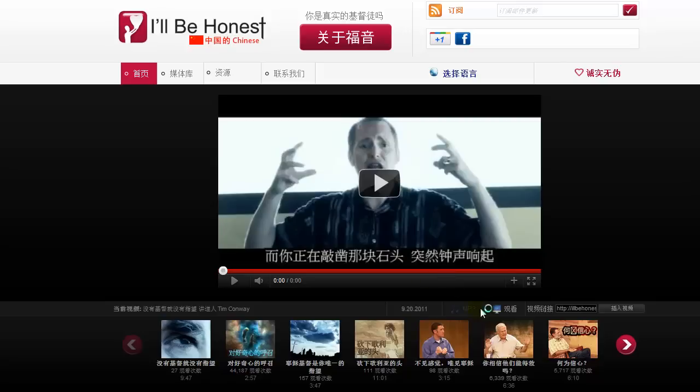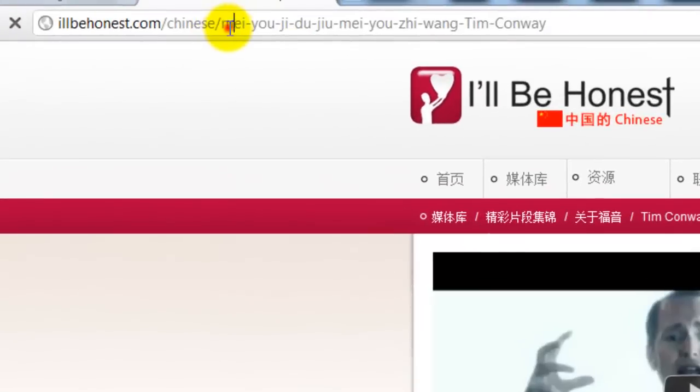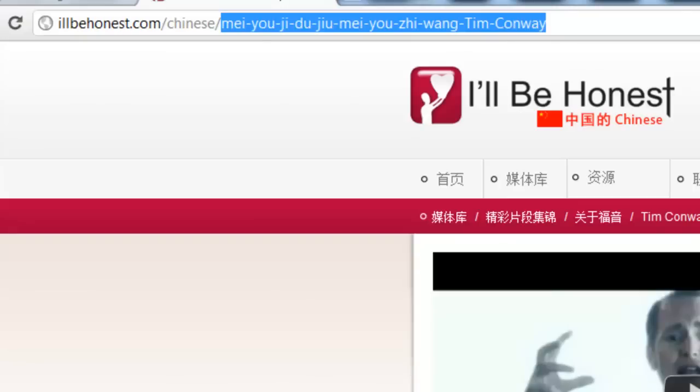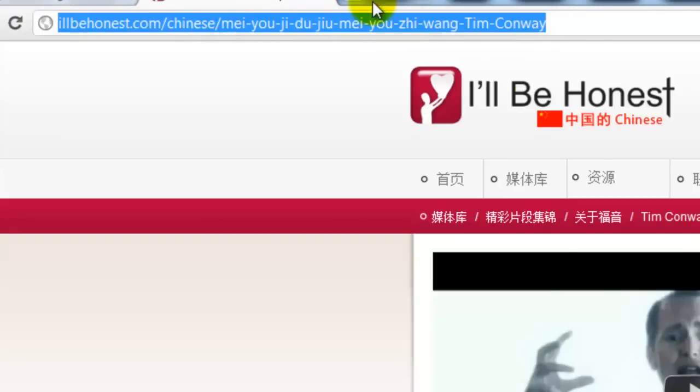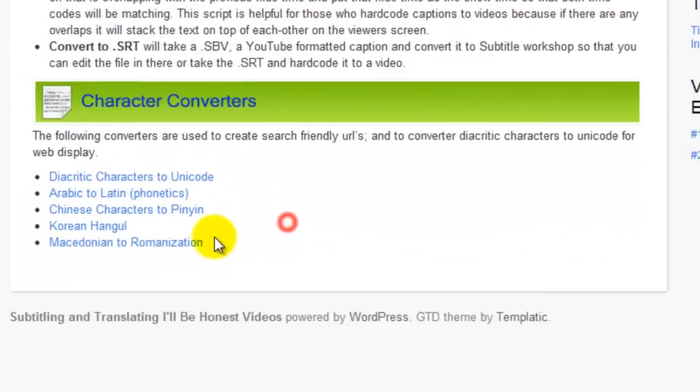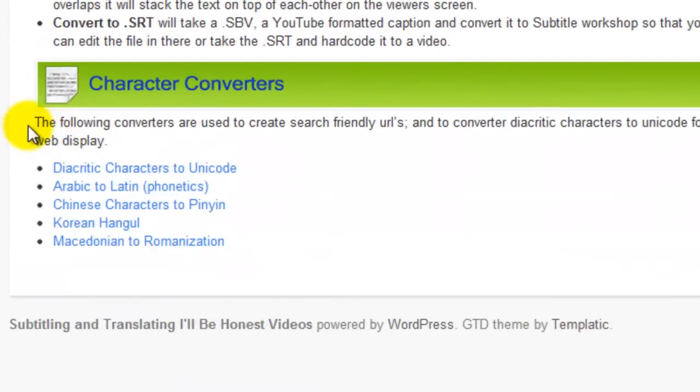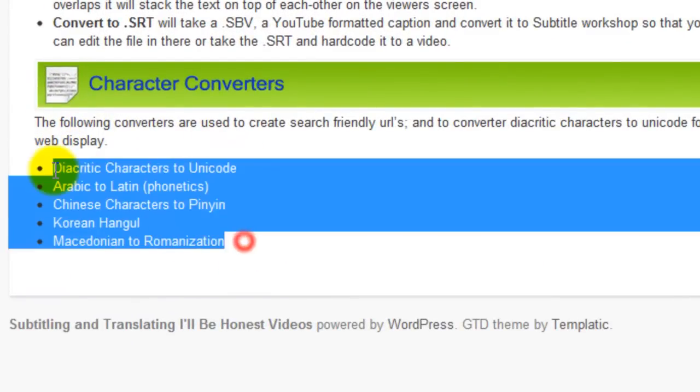So for example, if I go to the Chinese Albiana site, well, if I click View, look at the URL. So the Chinese title with the converter has been converted to Pinyin. And that's what we have right there. So we'll close that. And so these are basically some converters. So if you have a converter we don't know about, let us know. We can add that to the list.